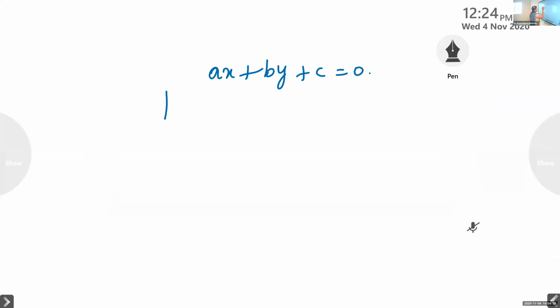Then the equation of the parallel line will be of the form AX plus BY plus K is equal to 0. Is it correct? And what about the perpendicular line?